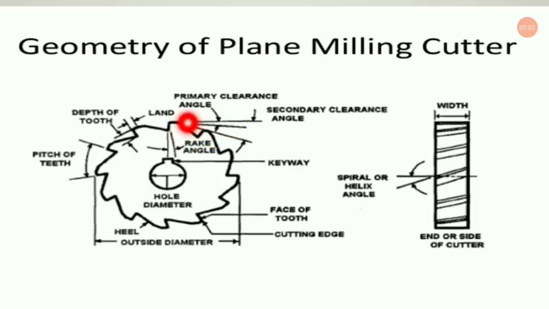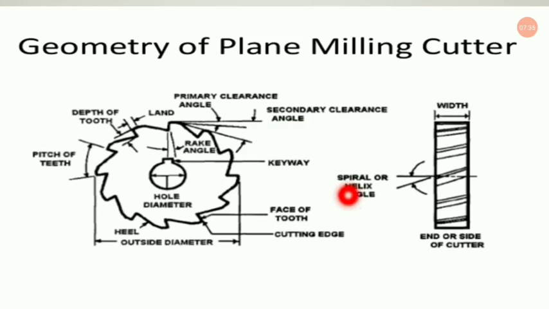Now if you consider another line which is somewhat far away from the horizontal line, and it touches the tip of the next consecutive tooth of this plane milling cutter, then the angle formed between the horizontal and that particular line is known as the secondary clearance angle. Now I think it is more clear to you what the primary clearance angle and the secondary clearance angle are.